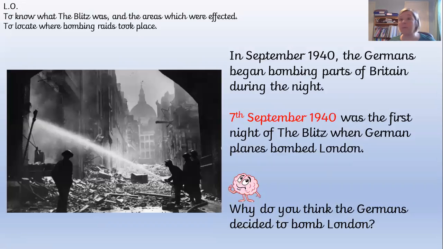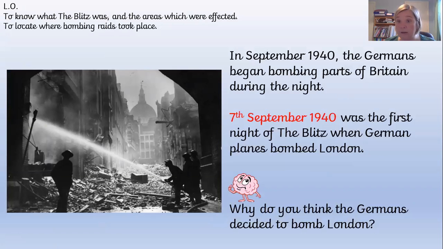So, the Blitz. In September 1940, the Germans decided that they were going to start bombing parts of Britain during the night. Now, the word the Blitz actually comes from a German word. And that word is Blitzkrieg, okay? And what that means is lightning war, basically. So the Blitz was an event that took place over a long time.